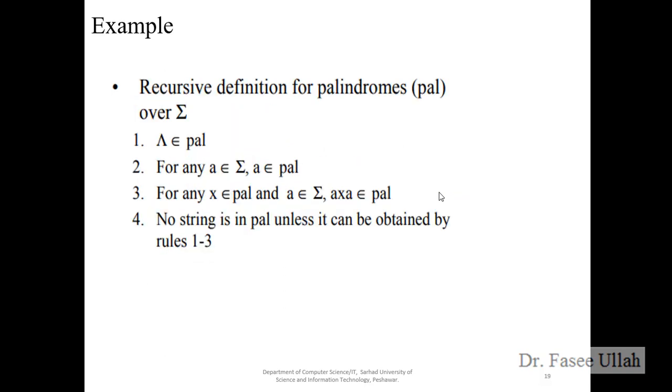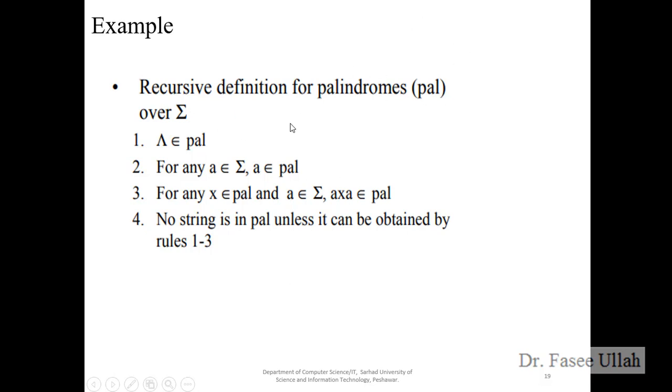Okay, we have another example, the recursive definition for palindromes. So palindrome, we already know. For example, you have 0, 1, 0. I'm just giving an example. If I read it from the left side, like 1, 0, 1, 0, 1, and if I read it from the right side, it is 1, 0, 1 again. So if anybody wants to read from the left side or the right side, it will give the same answer. This is called a palindrome. This is the definition of the palindrome.